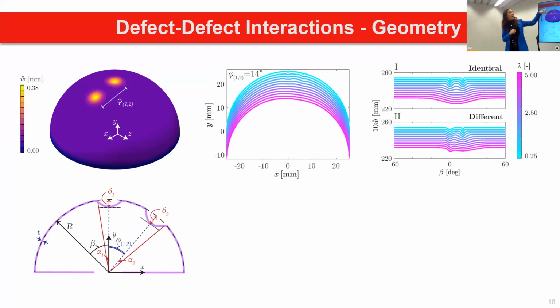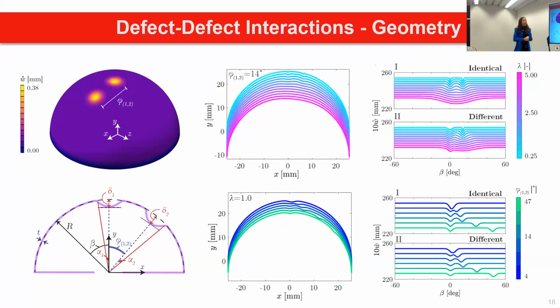So I plotted the geometric profiles of some different shells. Lambda, once again, is the width. So we vary the width, and we can obtain some more information about this. For example, you could see that we start by having 2 defects for smaller lambda in this specific angular separation. But if the defects are quite wide, the shell is quite distorted, and instead of having 2 defects, we have one bigger dimple. This becomes important later on in the results to understand why the trends are a little bit different.